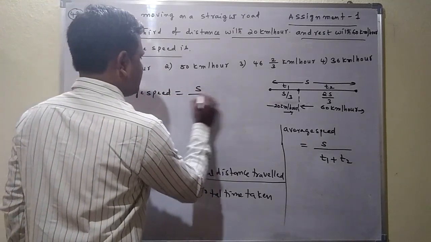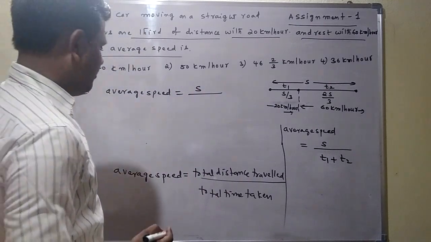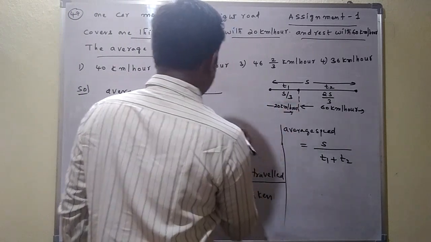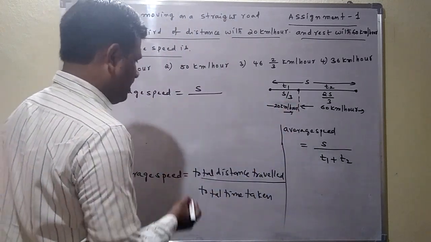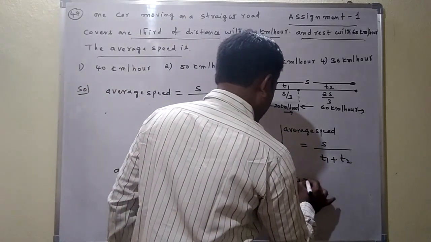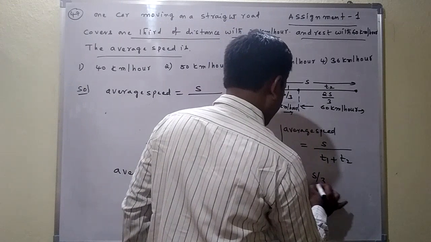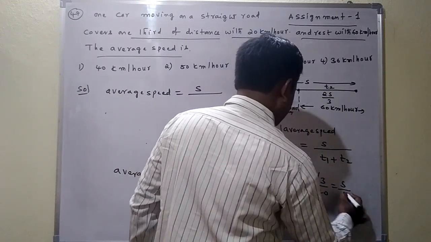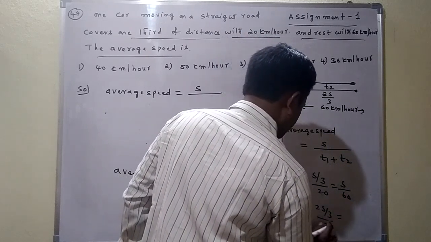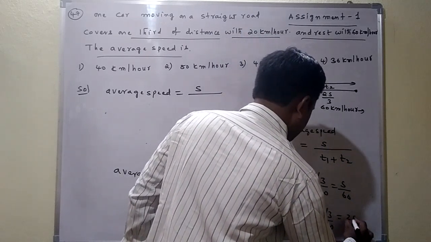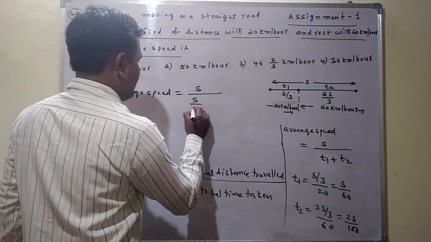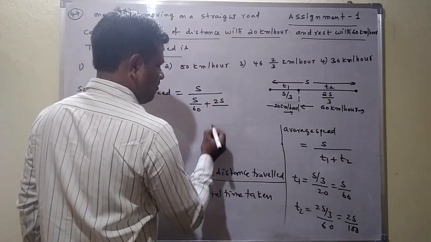Here t1 is S by 3 by 20, which we already calculated as S by 60, and t2 is 2S by 3 by 60, which is 2S by 180. So the average speed is S divided by S by 60 plus 2S by 180.